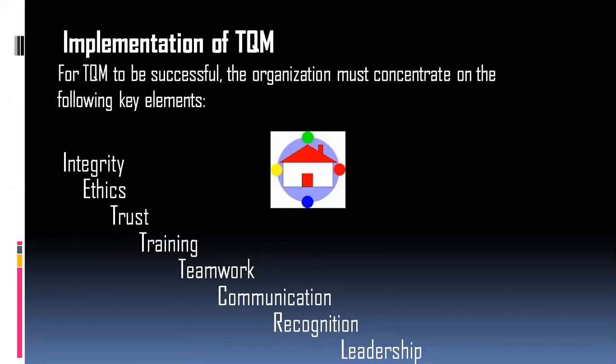All these are important. Integrity is required. A collaborative work culture is required. Ethics: what is correct, only that should be done. Any kind of malpractices, cut practices, cheap market strategies should not be done.